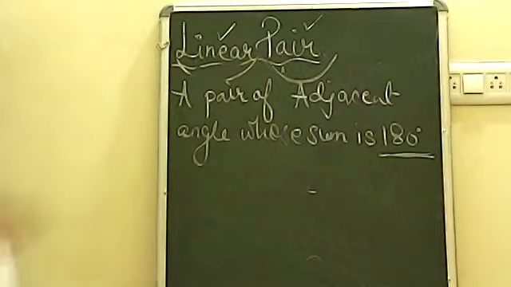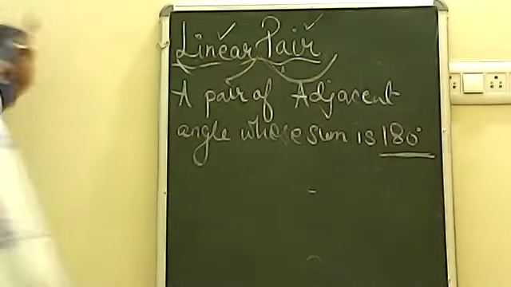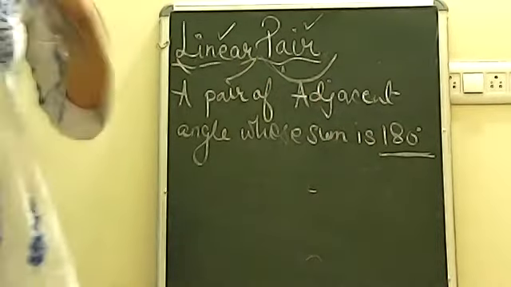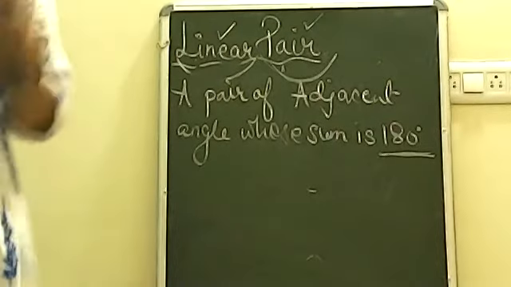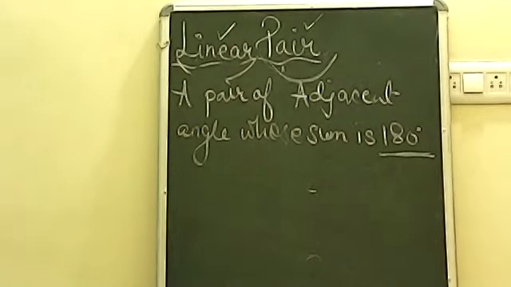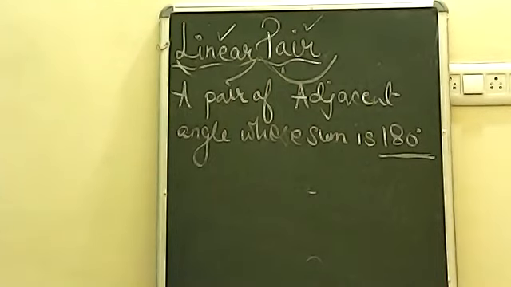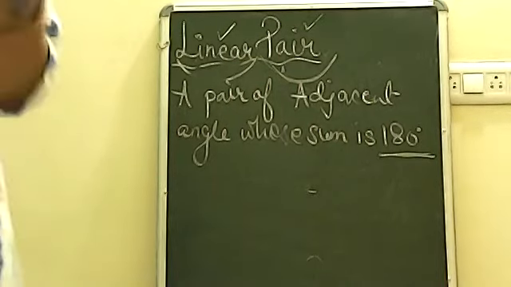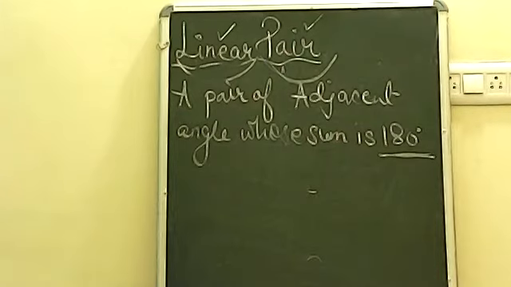So remember, linear pairs are always supplementary. Now what is the difference between linear pair and supplementary? Linear pairs will be only adjacent angles, and supplementary angles will be adjacent or non-adjacent both. It can be adjacent as well, it can be non-adjacent as well. There is no if and but in that. But if you talk about linear pair, you should only have adjacent angles.